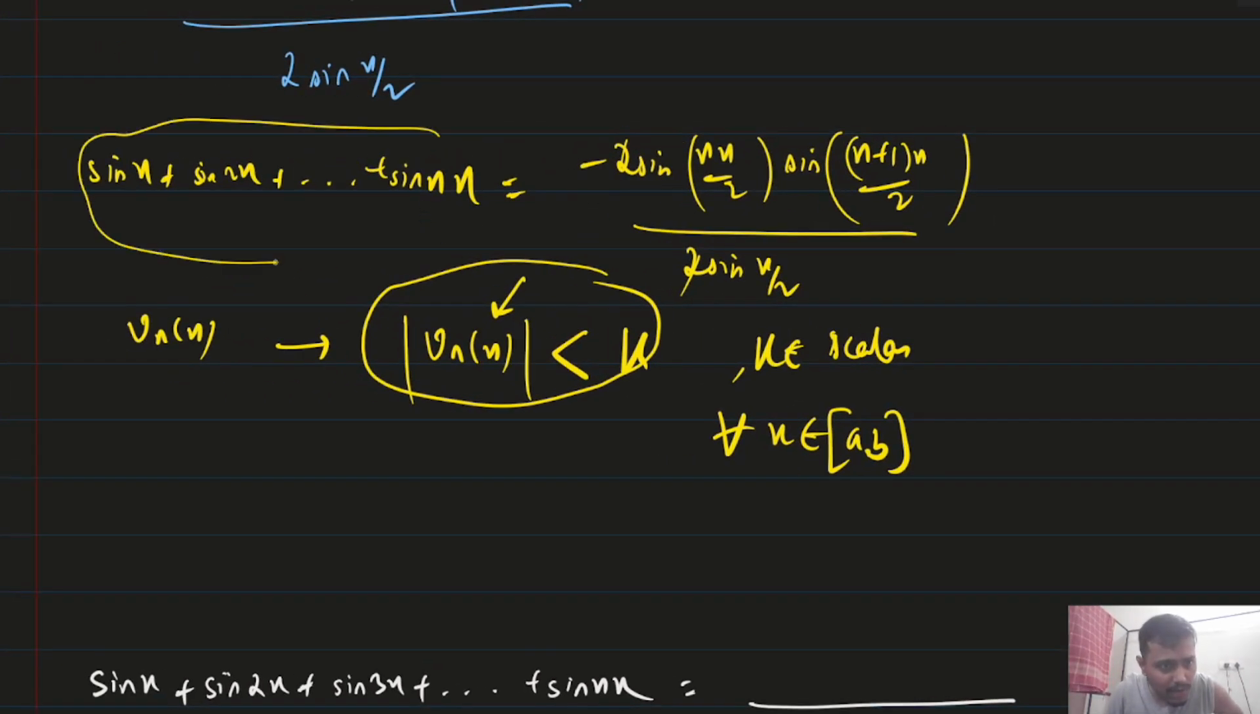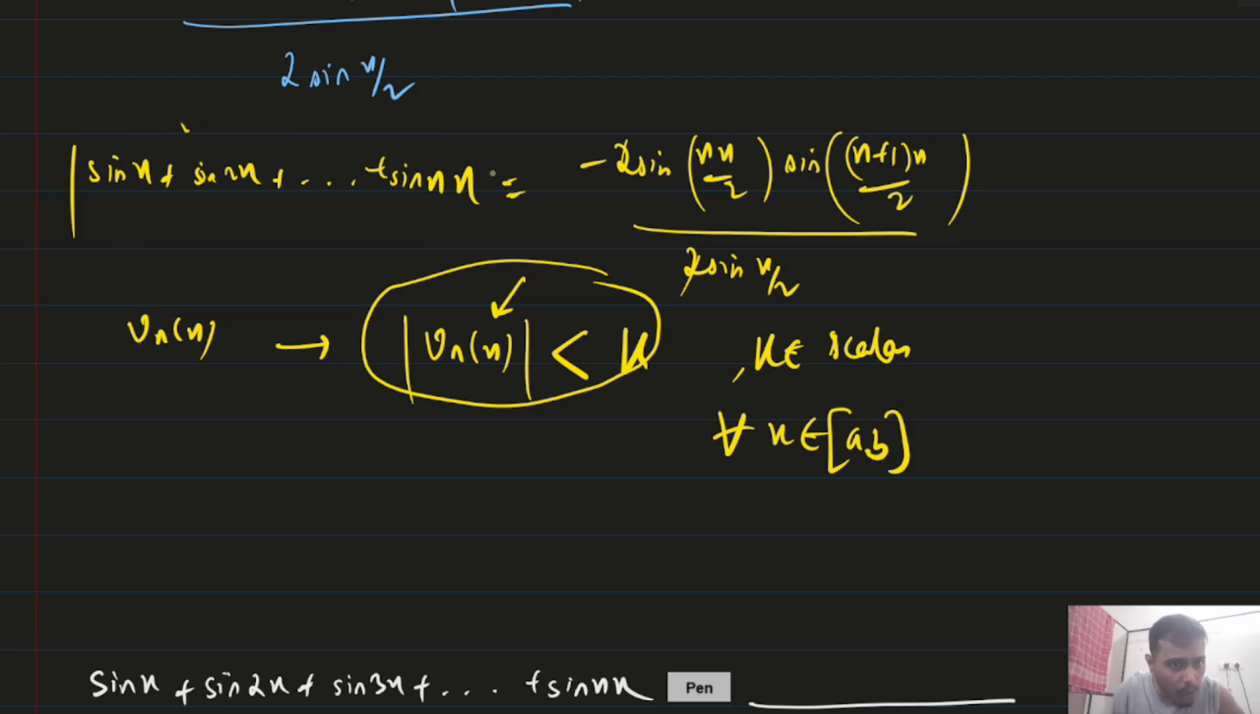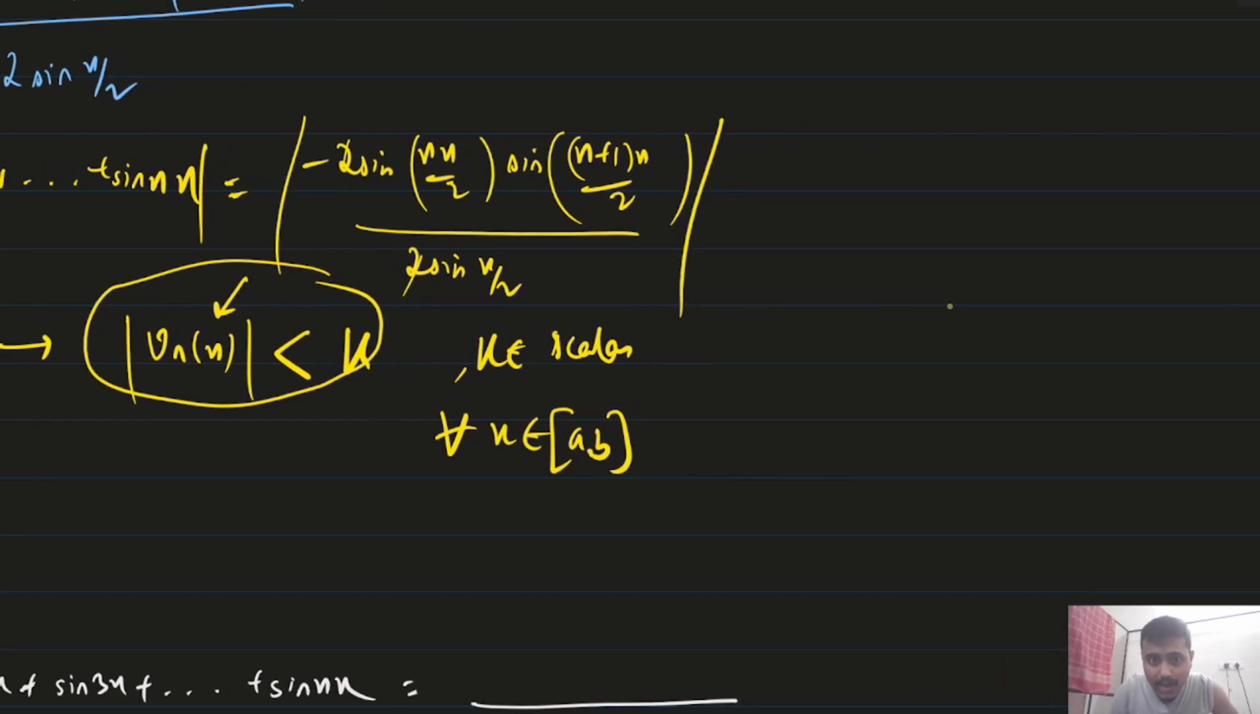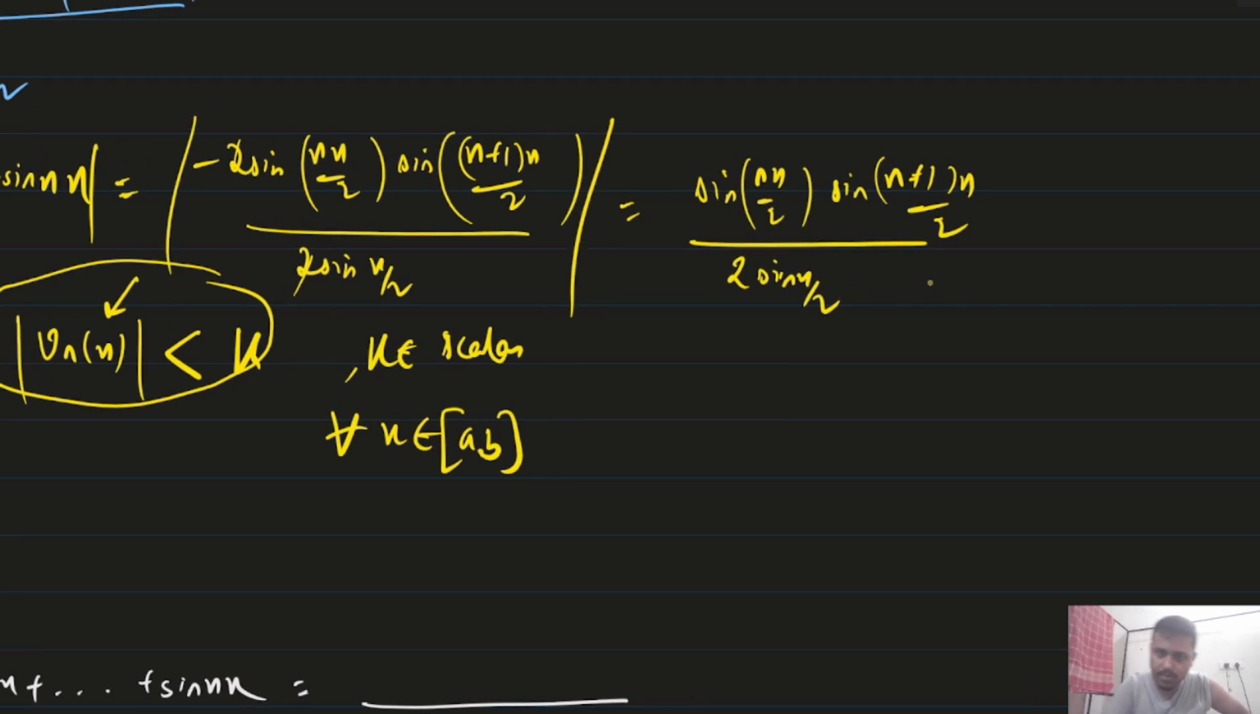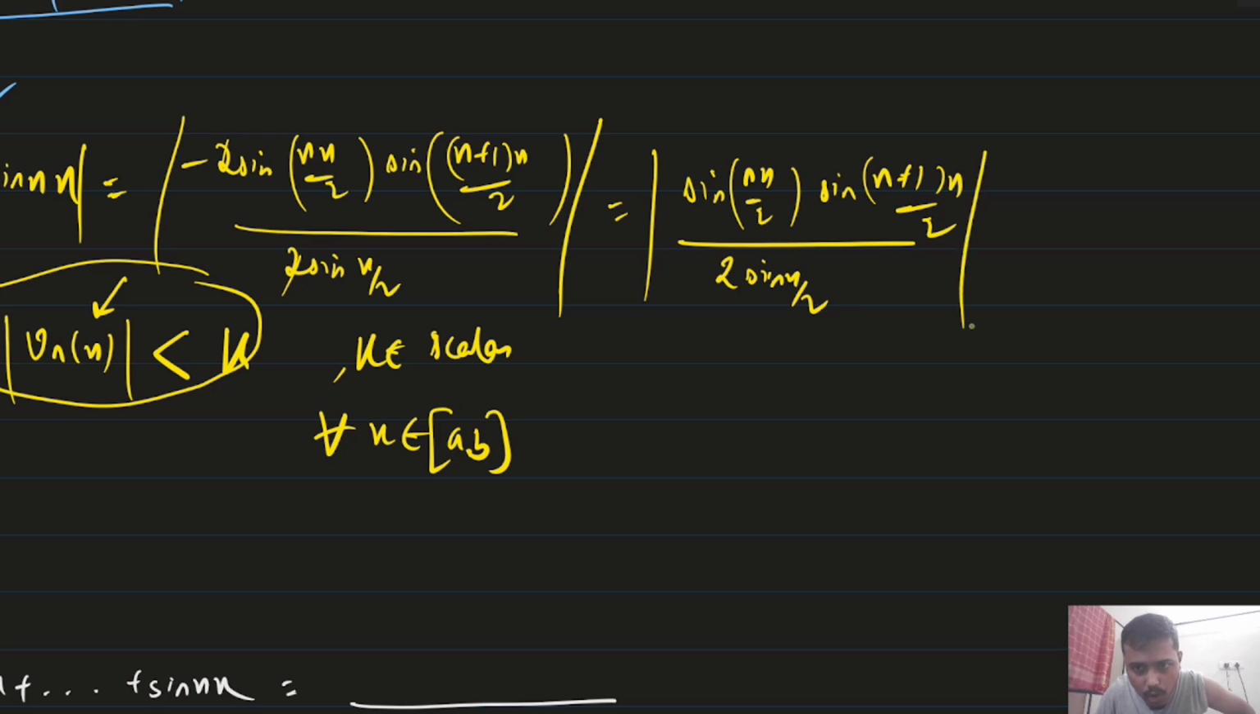So now this term we have to check. What will we do? We will take the mod of this term. If I take the mod of this term, what will it be? I am writing the minus here, but it will be positive. So that will be sine of nx by 2, the 2 is cancelled out, and sine of (n plus 1)x by 2 divided by 2 sine x by 2. That will be equal to the mod of this.